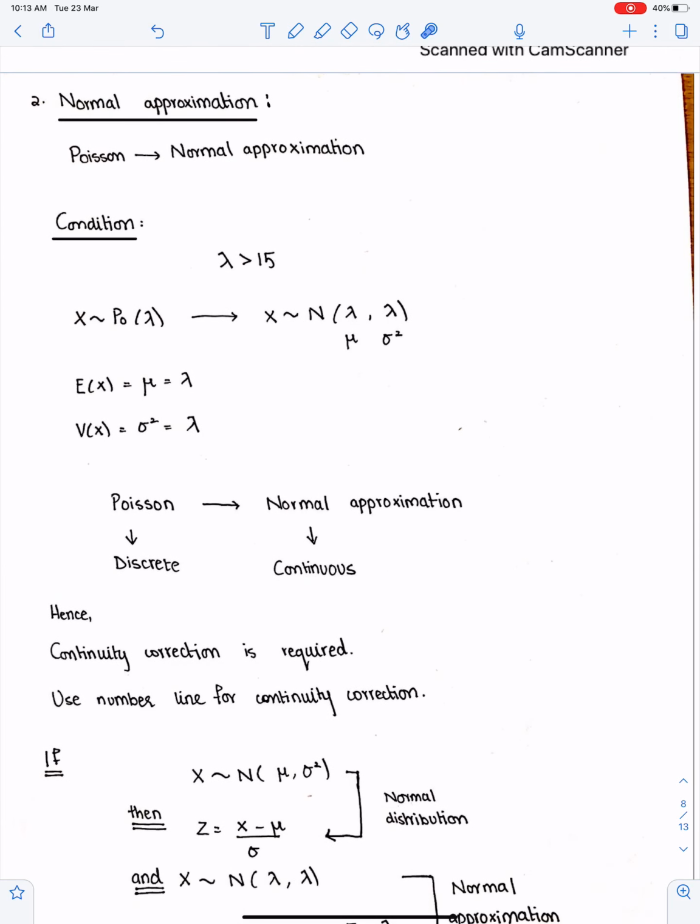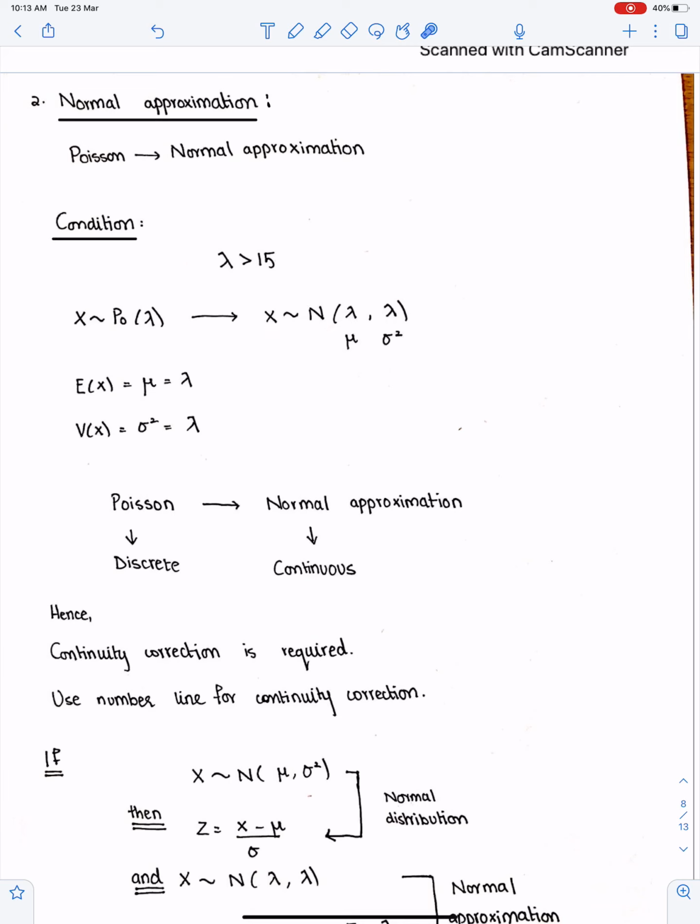Normal approximation to Poisson distribution. Since Poisson is discrete and normal is continuous, we have to use continuity correction. This is just one condition for the normal approximation to Poisson distribution: whenever lambda of Poisson is greater than 15, we always solve the question of Poisson through normal.